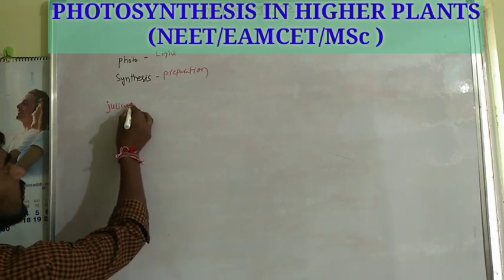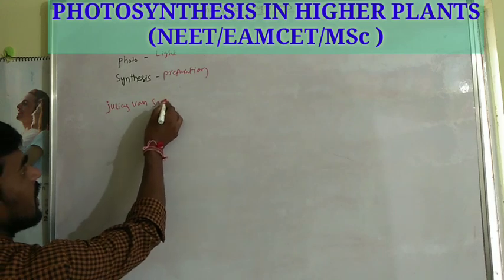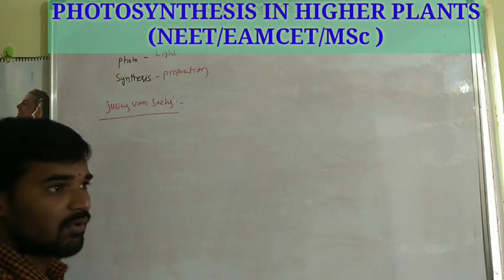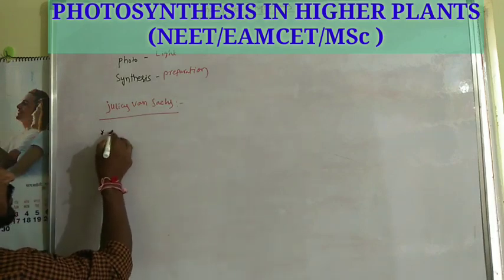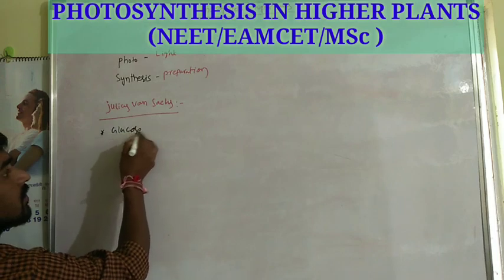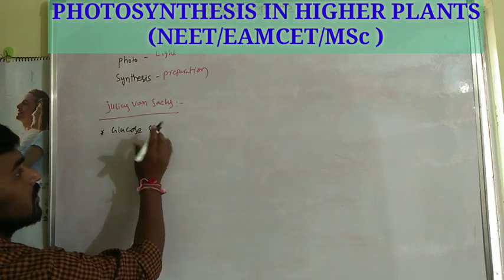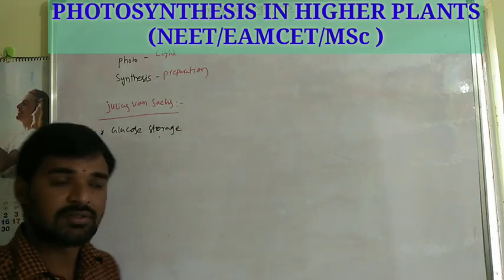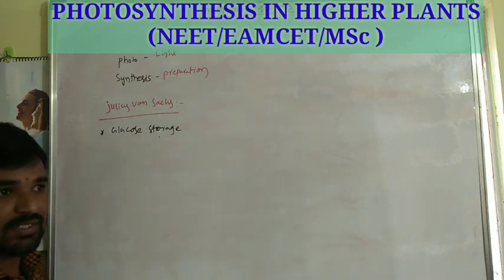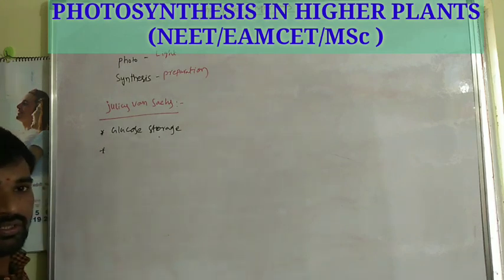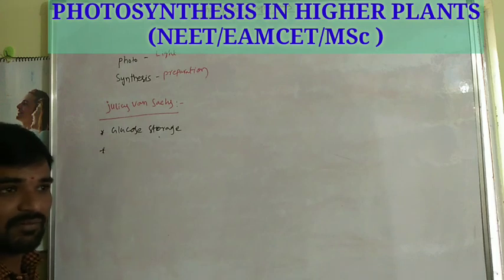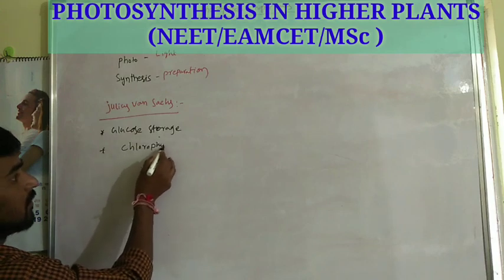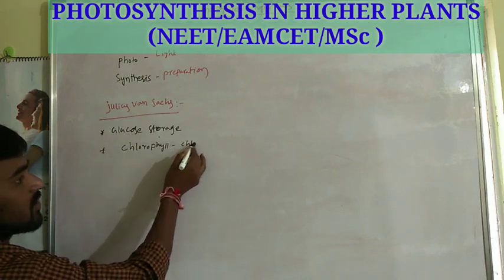Julius Von Sachs. He found out that glucose is stored in the plant. He found that glucose is stored in the plants, and he also showed that the green substance in the leaf, named chlorophyll, is present in the chloroplast.